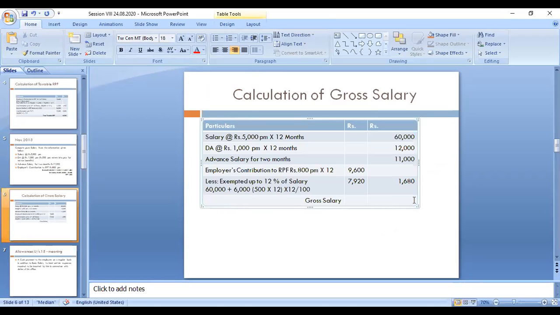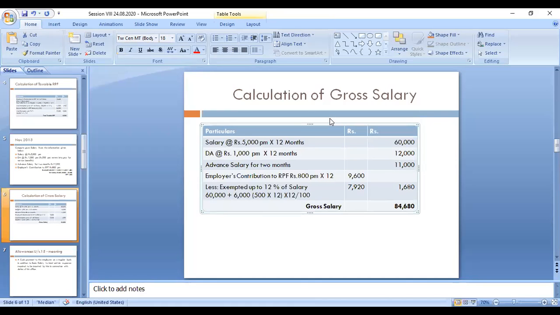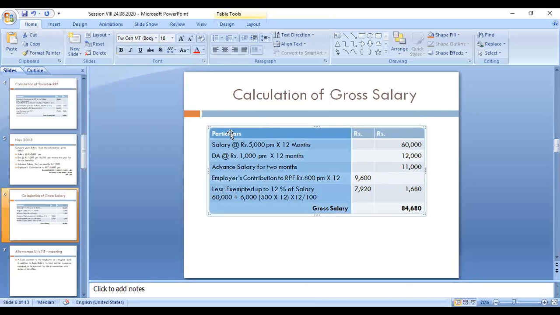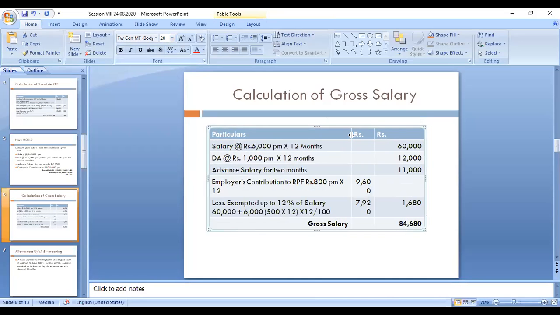60,000 plus 12,000 plus 11,000 plus 1,680. If you put the total, 84,680. So this is our gross salary. This problem includes all taxable amounts, partially taxable and fully taxable.